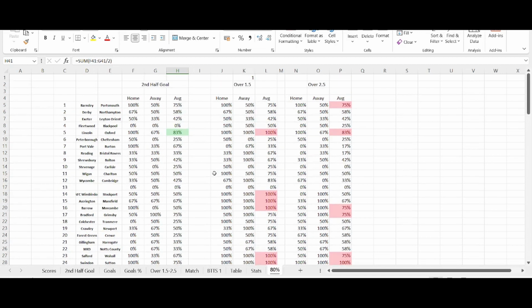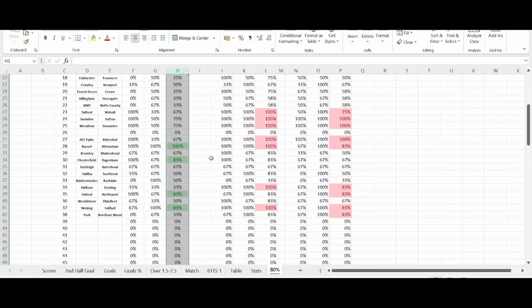Then that leads me to this section here, which is 80%. Now again, if you've seen one of my last videos, I use this 80% to lay the draw. Basically, if I get this section here and it's over 80%, then that's the team I will be laying. I.e. Barnet, Altrincham, I will be laying that one. Chesterfield, Dagenham, I will be laying that one, and so on. Now at the moment, like I've just mentioned, the league's only just started, so I wouldn't actually be laying them yet until there's probably another 3 or 4 more games to be played, when the statistics settle down and become more reliable.